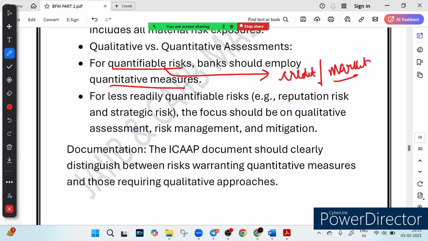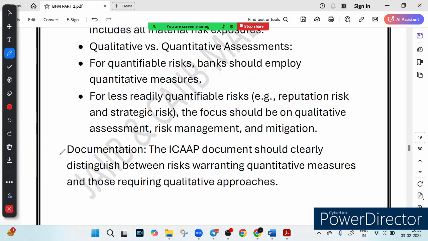And for hard to measure risk, that means less readily quantifiable risk like reputational risk and strategic risk, banks rely on expert analysis and proactive risk management, right? So for example, a bank can calculate potential loan default but can't put an exact number on how bad press might hurt its reputation. So the question is, why is proper documentation crucial?